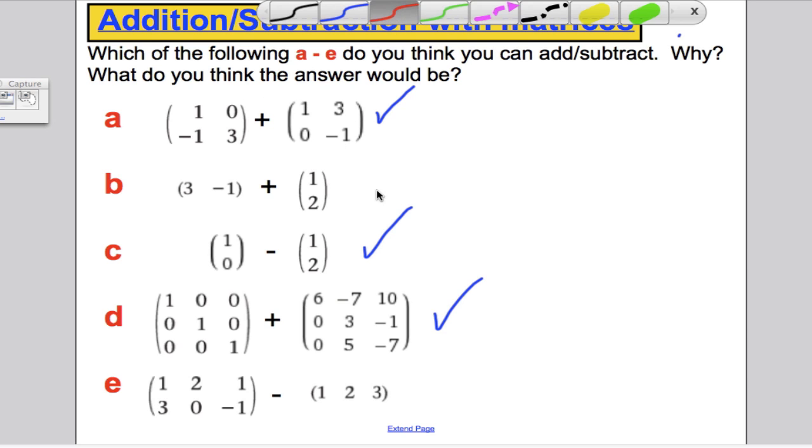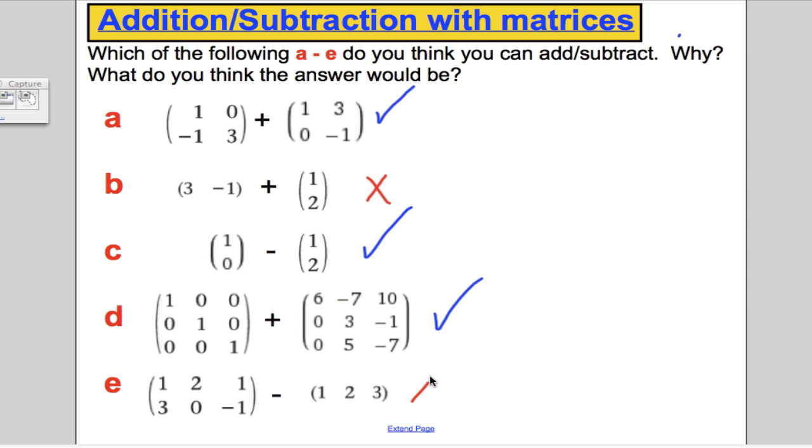And hopefully you might have thought to yourself, maybe I can't do that one or that one, because there is a 3 and -1 here, but there is a 1 and 2 in a column here. It doesn't seem that there are enough elements to compare to each other to add. Okay, so these three you could do because they are the same size or order, and this one you couldn't do because they have a different order.